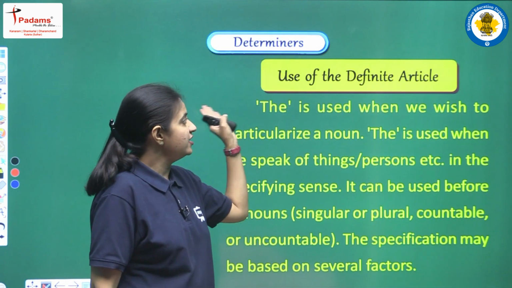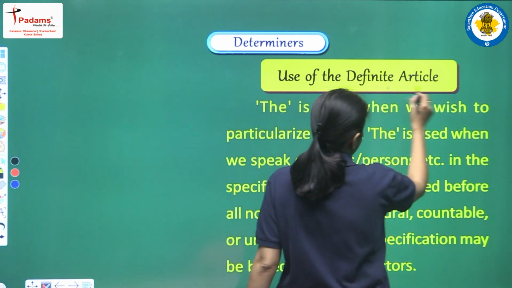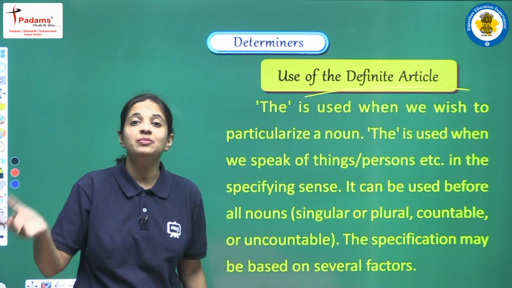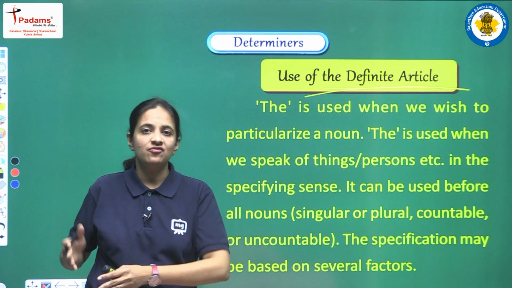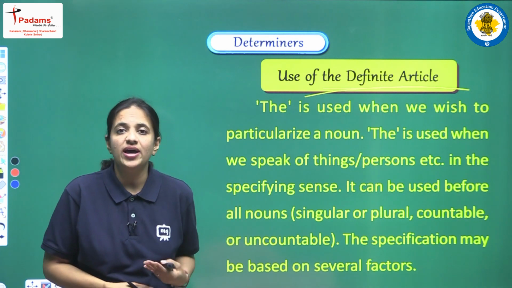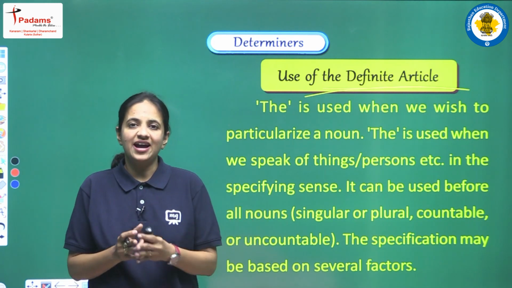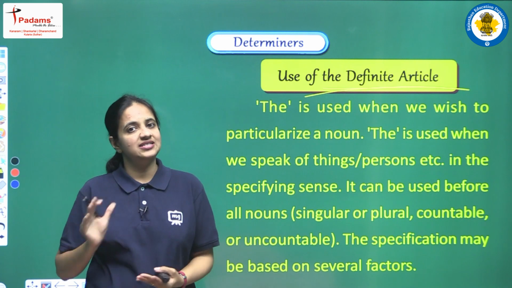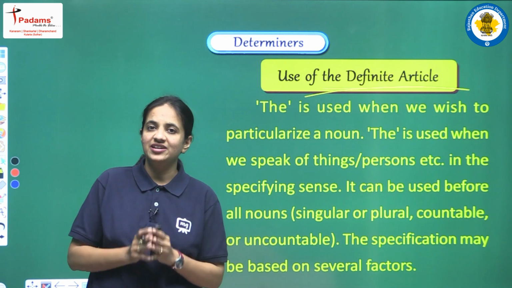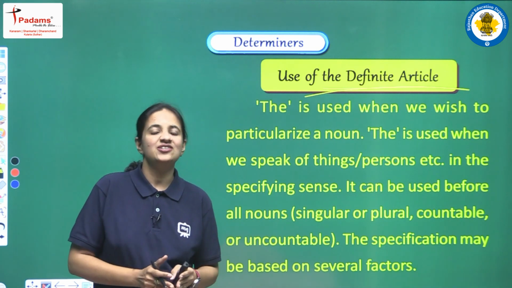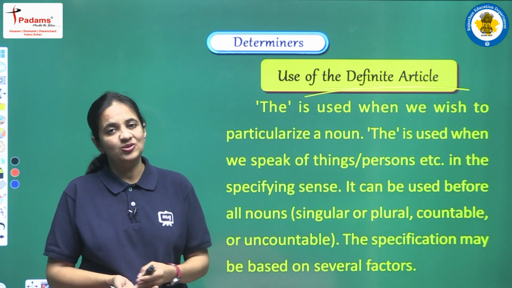So first of all, let's see the use of the definite article. In the previous video we discussed that A and An are known as indefinite articles, but this is the definite article. Why? Because A and An are used in a very general sense. They do not indicate a very particular person or thing, but with the help of "the", we are expressing a very particular person, or we can say a very particular thing. This is the reason that this article is known as a definite article. So now first of all, let's see all the different uses where we can use the article "the".